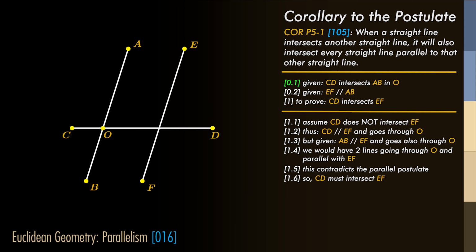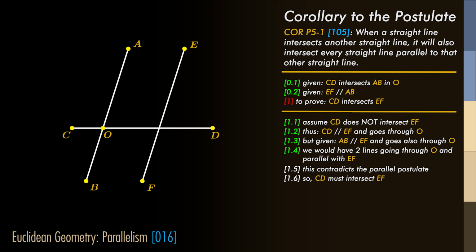So CD intersects AB in O. EF is parallel to AB. If CD does not intersect EF, that would mean that it is parallel to EF while going through O. But we already have one straight line parallel to EF and going through O, namely AB, by construction.